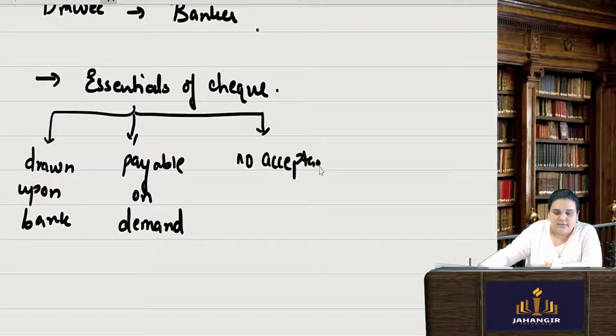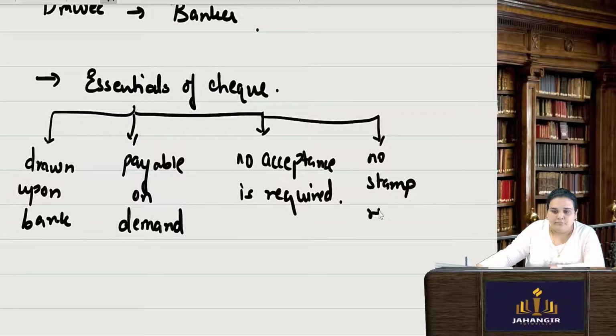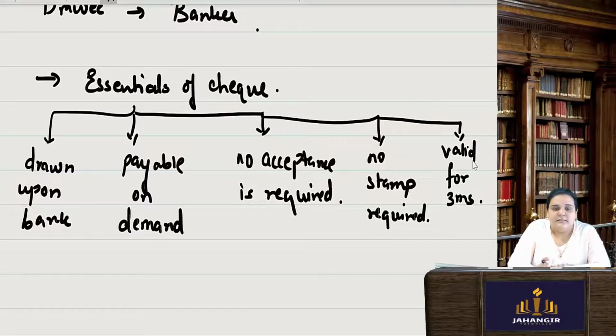No acceptance is required. In a bill of exchange, the party has to accept the bill, has to sign and accept the bill. There is also no stamp required. No stamp is required, and a given check is valid for 3 months. Okay, so these are the essentials of a check.